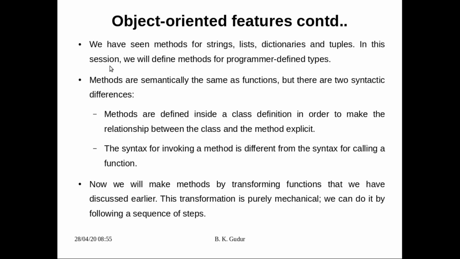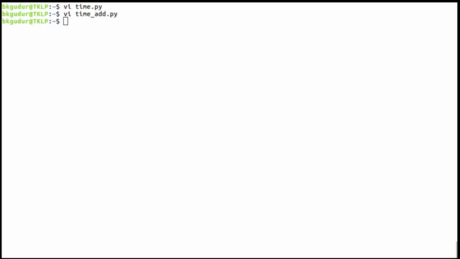In this session we will define our own methods, like methods for a programmer-defined type. But before that, I am going to tell you the difference that exists between a function and a method. Here, I'll start a Python 3 interpreter. Let me define some string, which is equal to, say, Welcome, where W is capital and the remaining characters are all small letters.